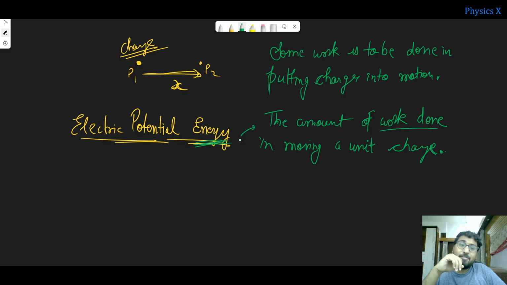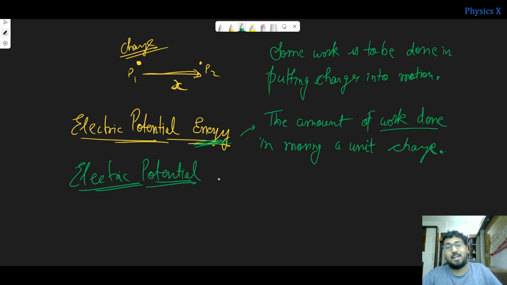And if the charge has the potential to move, then we call it electric potential. Electric potential energy is the amount of work done in moving a unit charge from one place to another in the presence of an electric field. You can understand an electric field as a region where electric forces on the charge come into play.